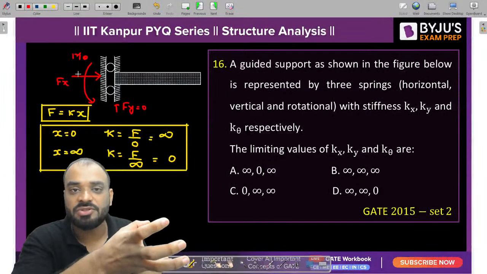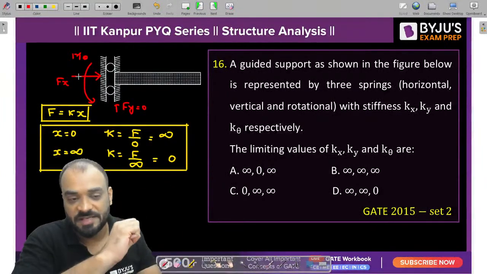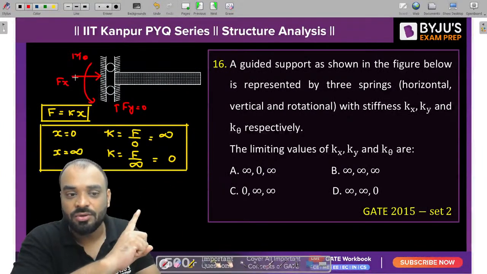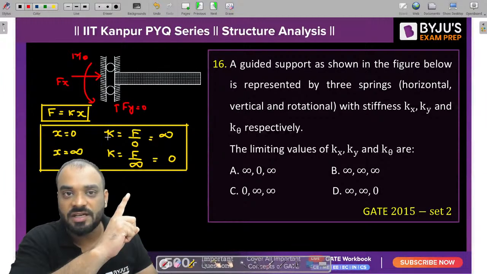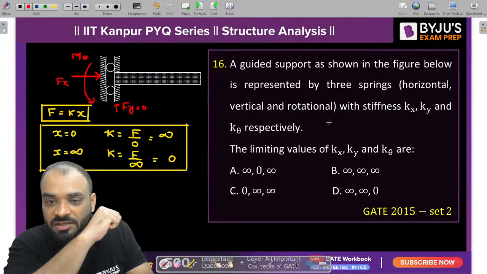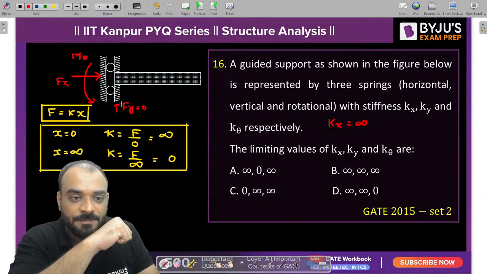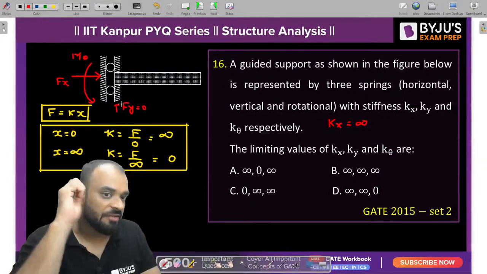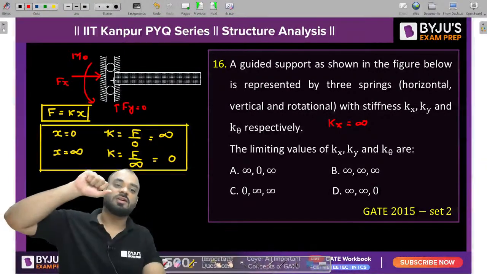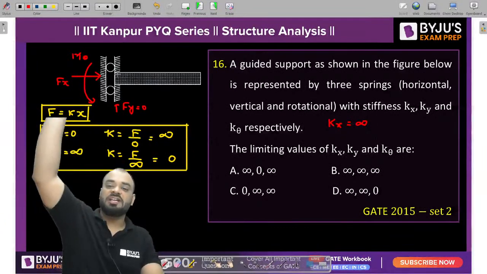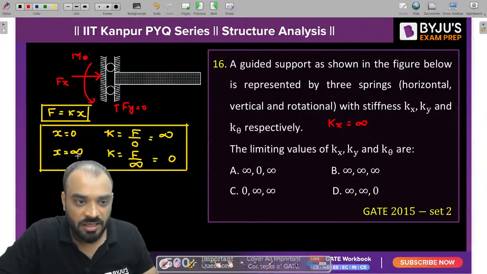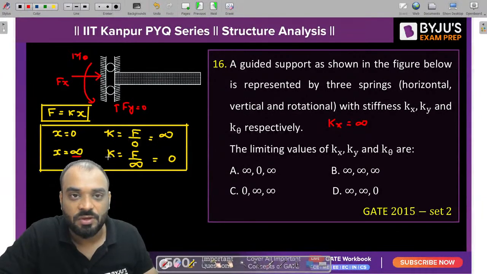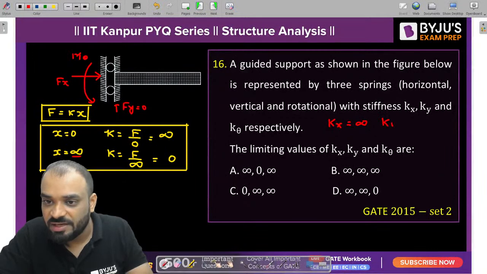Why is the displacement value 0? Because the reaction is present. If displacement is 0, then what is the value of stiffness in direction X? It should be infinity. So the value of Kx should be infinity. Second, Fy. What is the value of Fy? It is 0. If Fy is 0, that means this particular support can move infinitely in the vertical direction. That means X is equal to infinity, then stiffness is equal to what? 0.